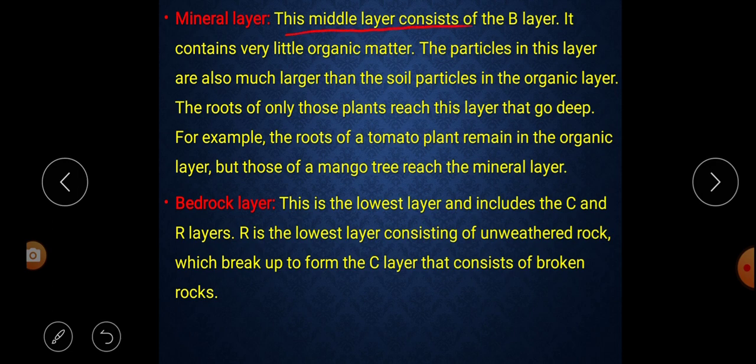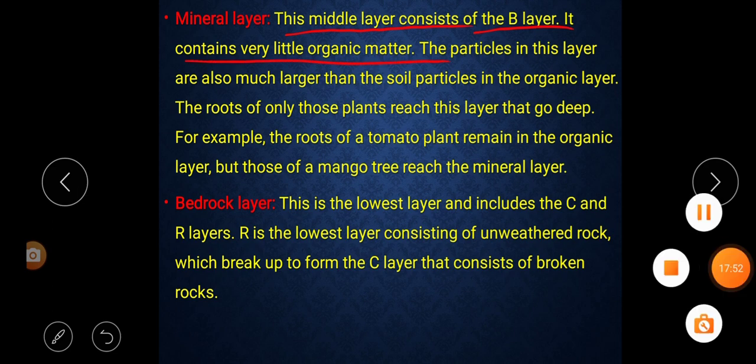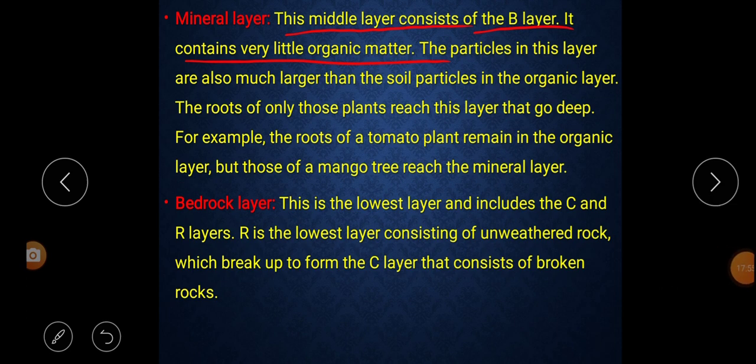This middle layer consists of the B layer. It contains very little organic matter. So this is the middle part of the soil and it consists of the B layer, and here we get very little organic matter, but in the O and A layers we get rich organic matter.